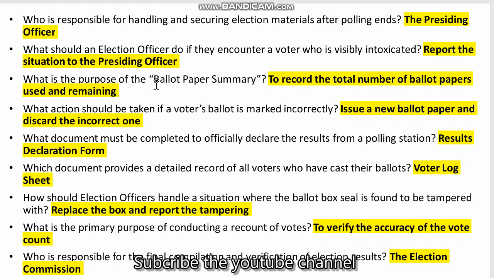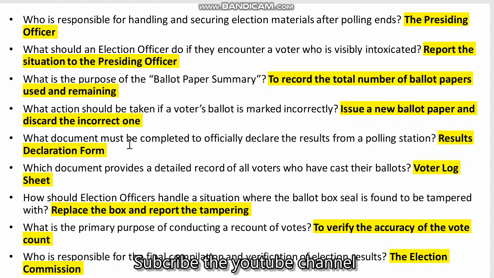What is the purpose of the ballot paper summary? To record the total number of ballot papers used and remaining. What action should be taken if a voter's ballot is marked incorrectly? Issue a new ballot paper and discard the incorrect one.